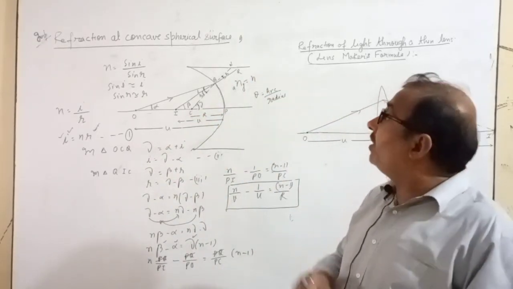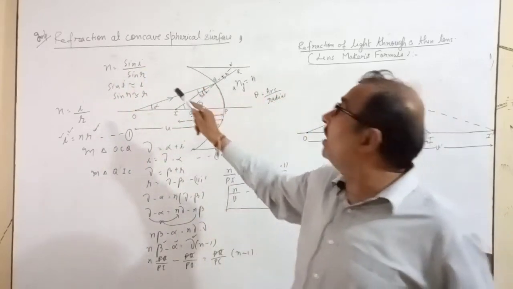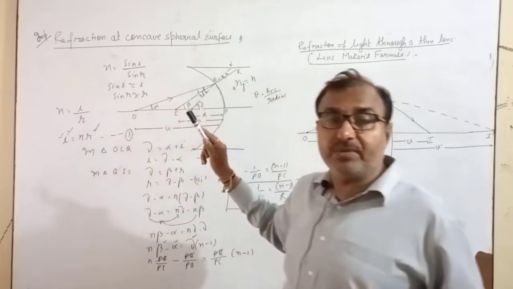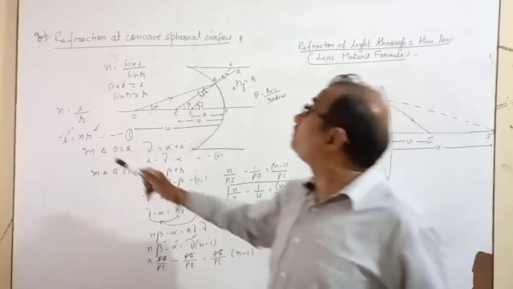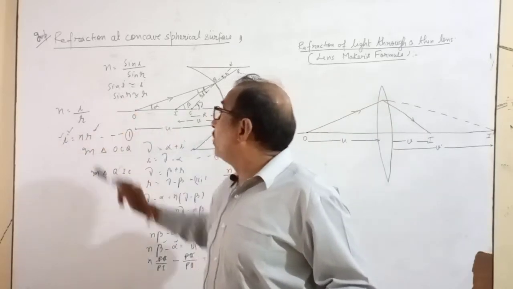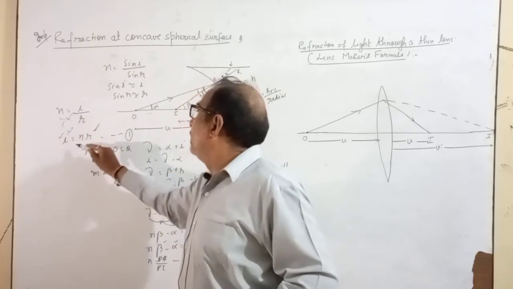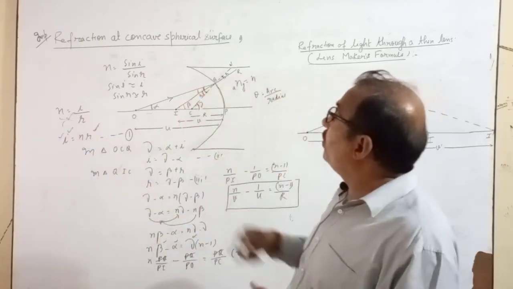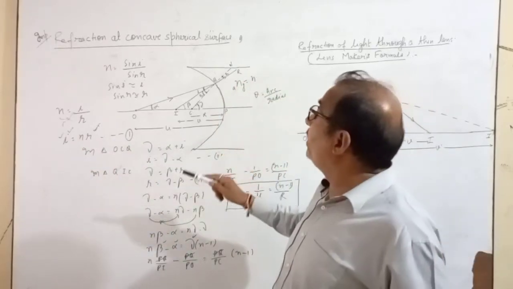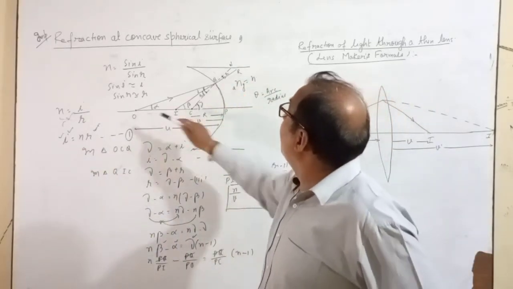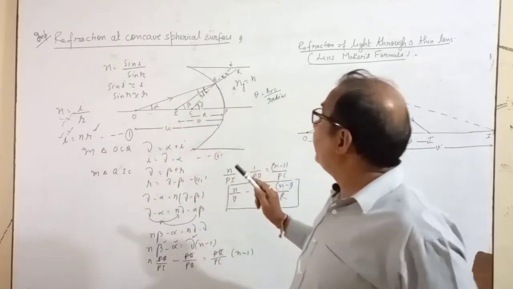Again, I want to summarize this. As you know, Snell's law: n equals sin i upon sin r. I and r are very small, so you take i and r in place of sin i and sin r. So n equals i upon r; by cross multiplying, i equals nr. Now your motto is to find the values of i and r. So you took triangle QOC, gamma equals alpha plus i, so i equals gamma minus alpha.